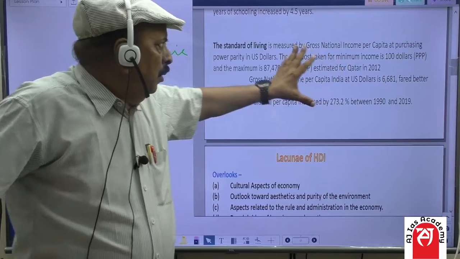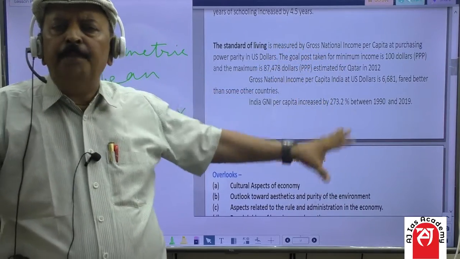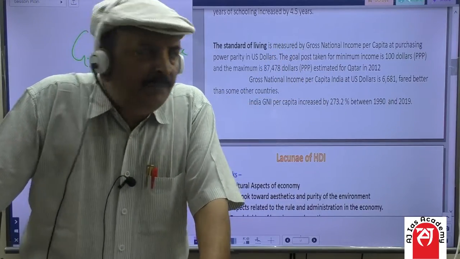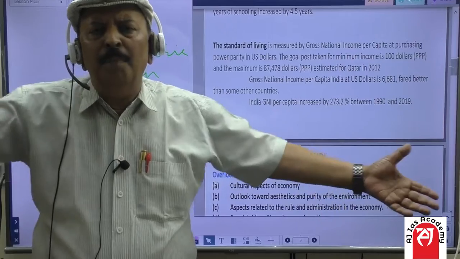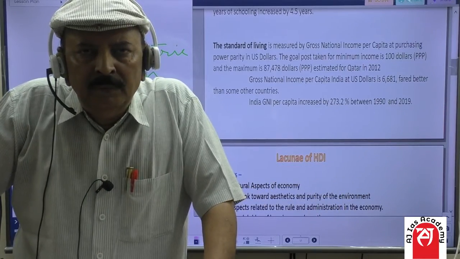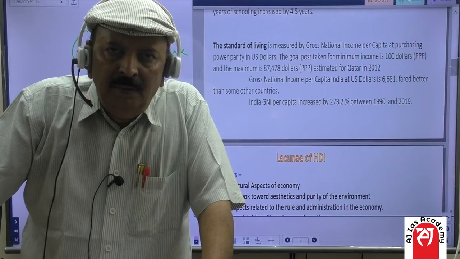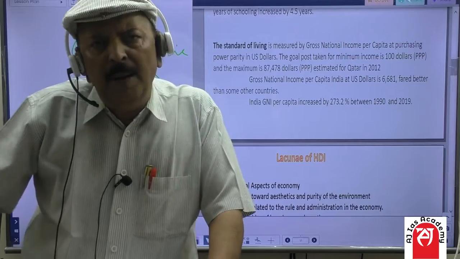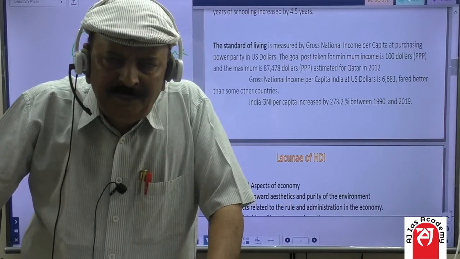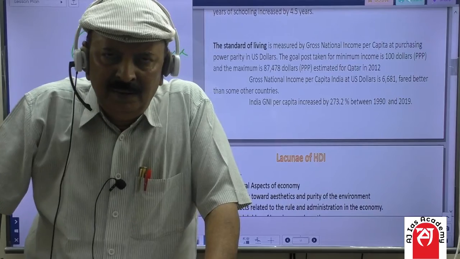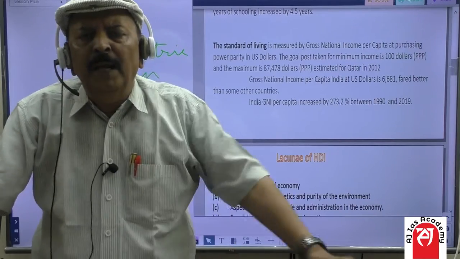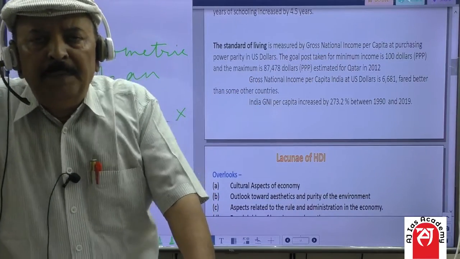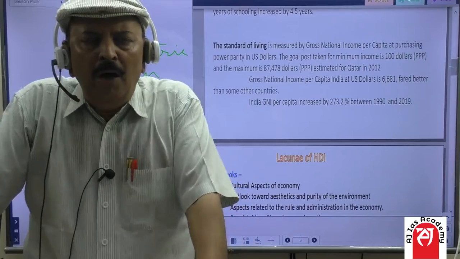So, gross national income per capita at purchasing power parity, PPP, is also measured in terms of nominal GDP by calculating the exchange rate of two different countries. For example, if the American dollar is 76 Indian rupees, the nominal GDP will be calculated on that basis. But purchasing power parity, on the basis of PPP, how will it be calculated?